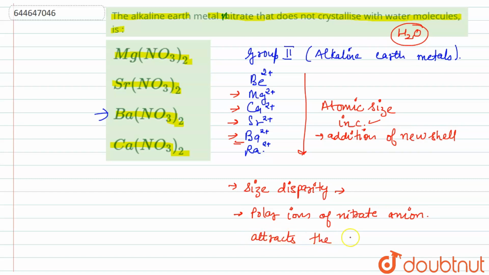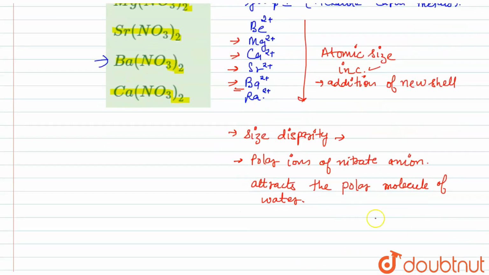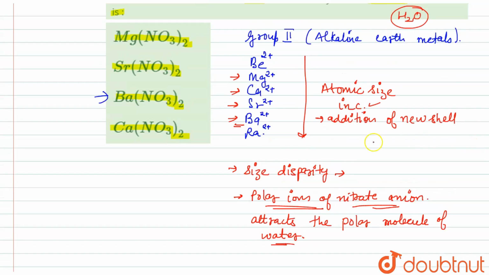The polar ions of nitrate attract the polar molecules of water, and as the cation is very large, very few molecules will crystallize. If the size of the cation is less, it will attract the water molecules and the polar ions of nitrate ions. But if the size of the cation is larger, it won't crystallize with the water molecule.